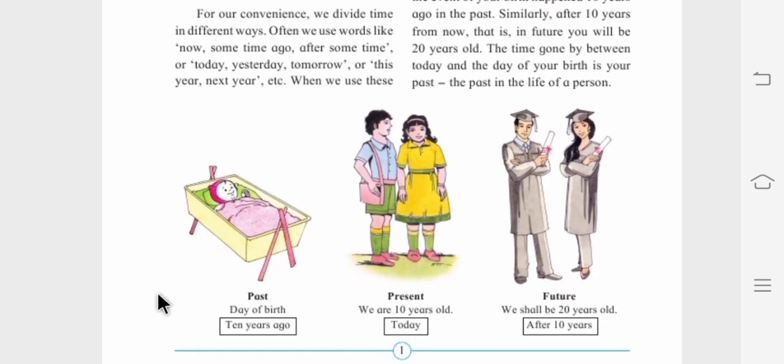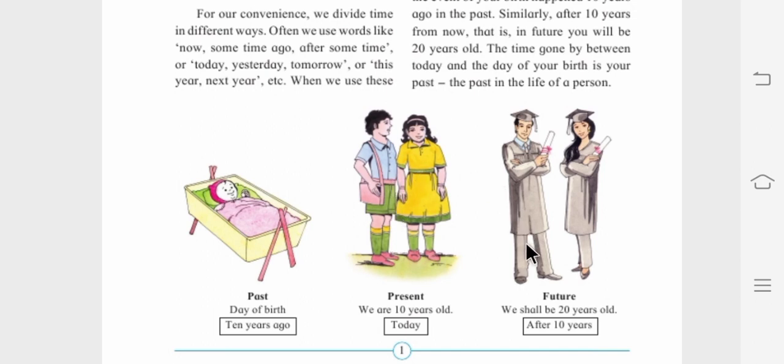If you can see in the picture, 10 years ago you were just born, and that was the past, that was your history. And now you are a 10 year old student, you are going to school, right? So this is your present situation, what you can show to others.